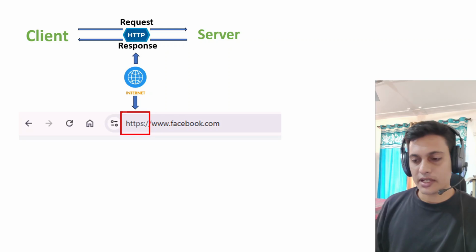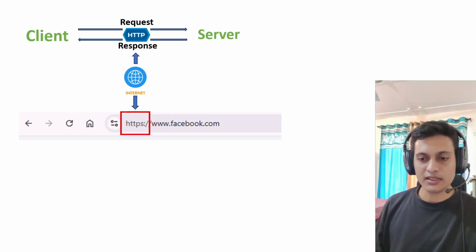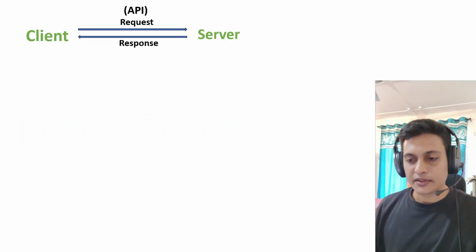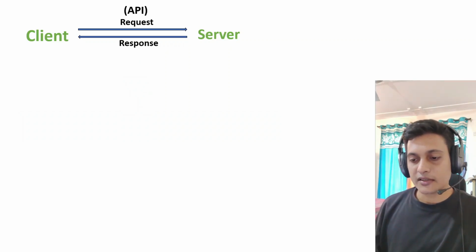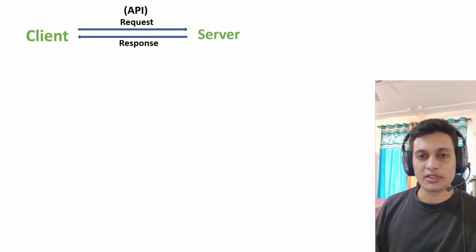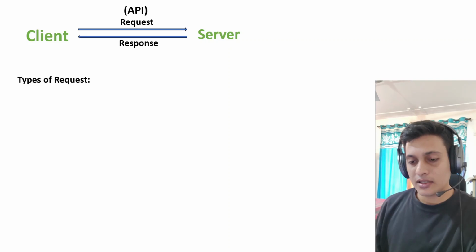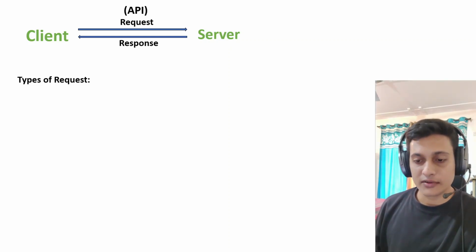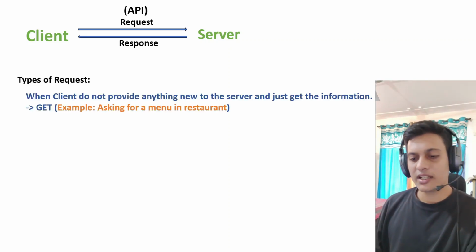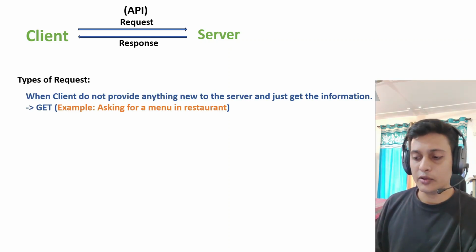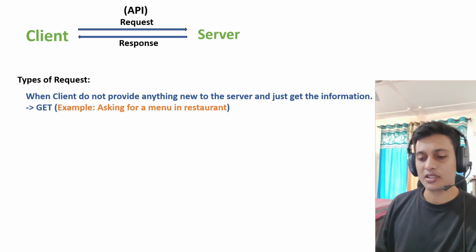So it's the one thing which I wanted to show because it's part of this client and server thing. Again, the client is sending a request to the server using an API, and the server is sending back a response to the client using an API. So what types of request can a client send to the server? When the client does not provide anything new to the server and just gets the information.